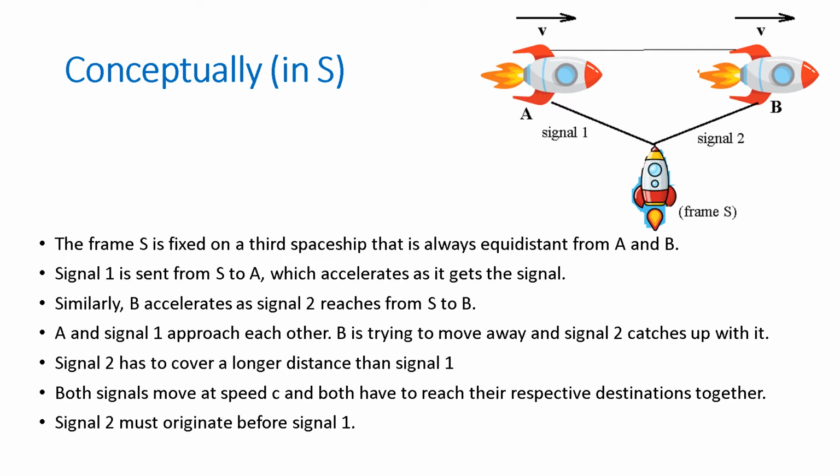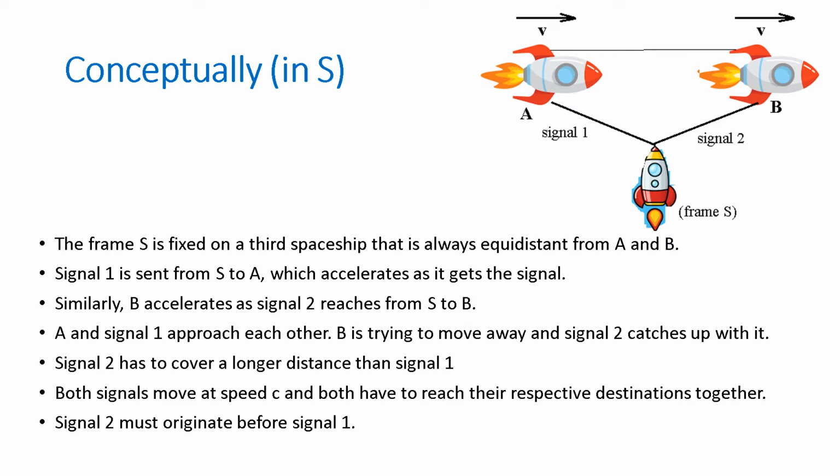Similarly, S sends a signal 2 to B which accelerates on receiving the signal. As you can see in the diagram, A and signal 1 are approaching each other, but B is trying to move away and signal 2 catches up with it.